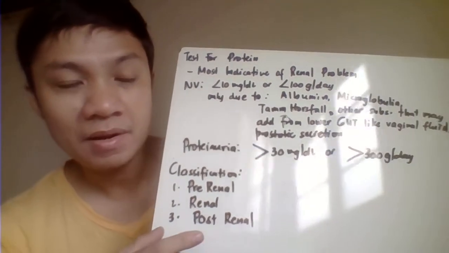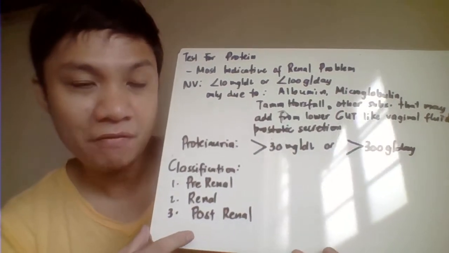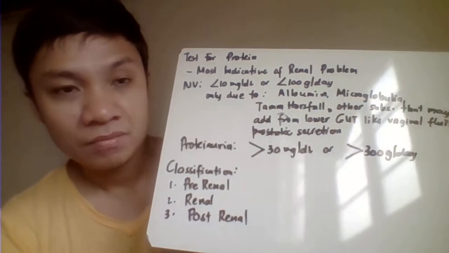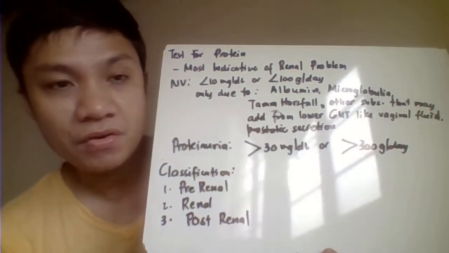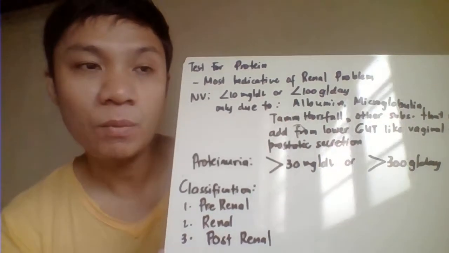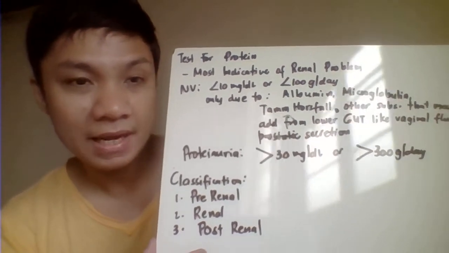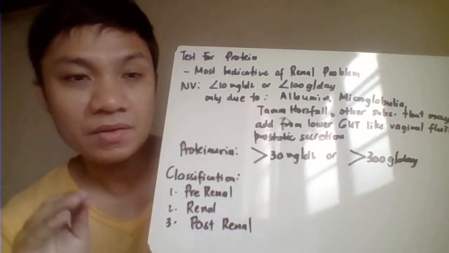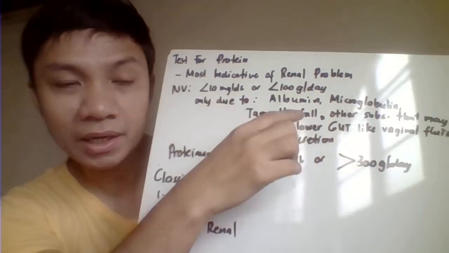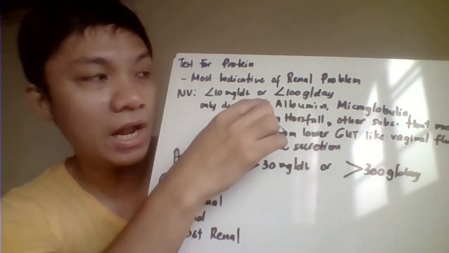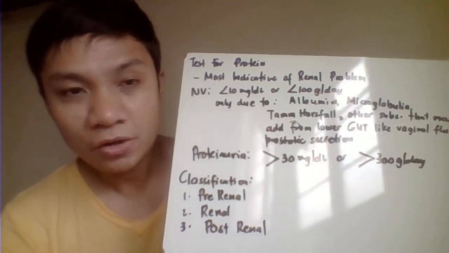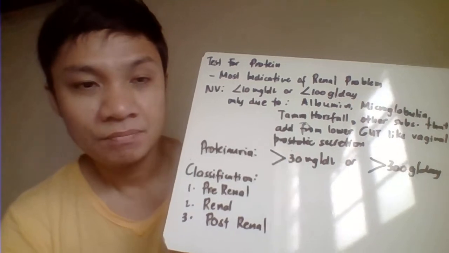Those are the proteins which are very small, so they are able to pass through our glomerulus during the filtration process. Normal values of your protein should be approximately less than 10 mg per dL or less than 100 mg per day lang dapat. And those very small proteins are the only ones that could be found in our urine. Those include the following: albumin, microglobulin, and Tamm-Horsfall protein.